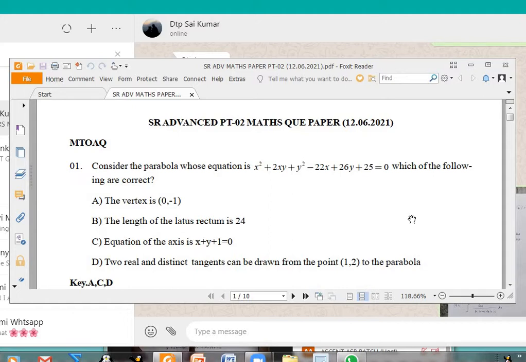Okay. x square plus 2xy plus y square. Next question similar to this: x square plus 2xy plus y square minus 22x plus 26y plus 25. Okay. Rest of what I want is the same, whatever I asked in the previous question.